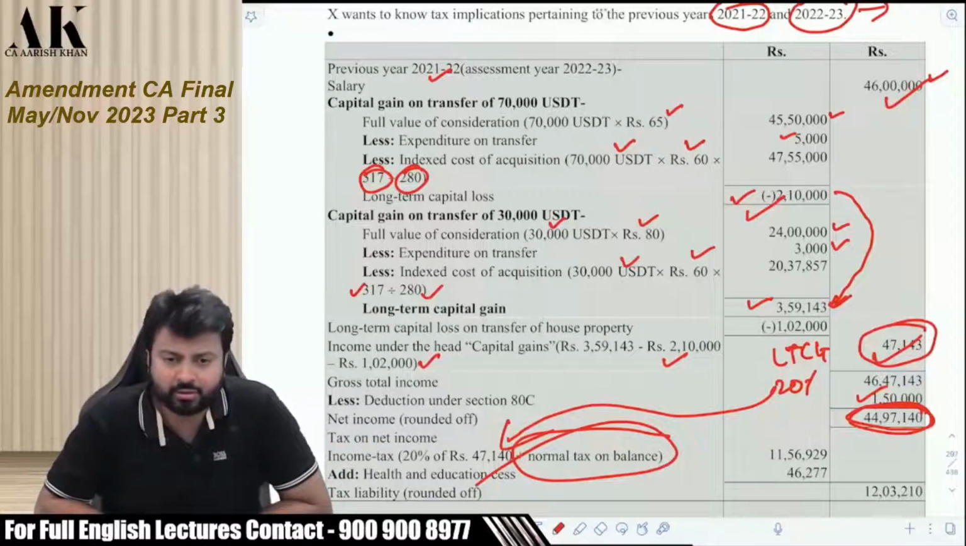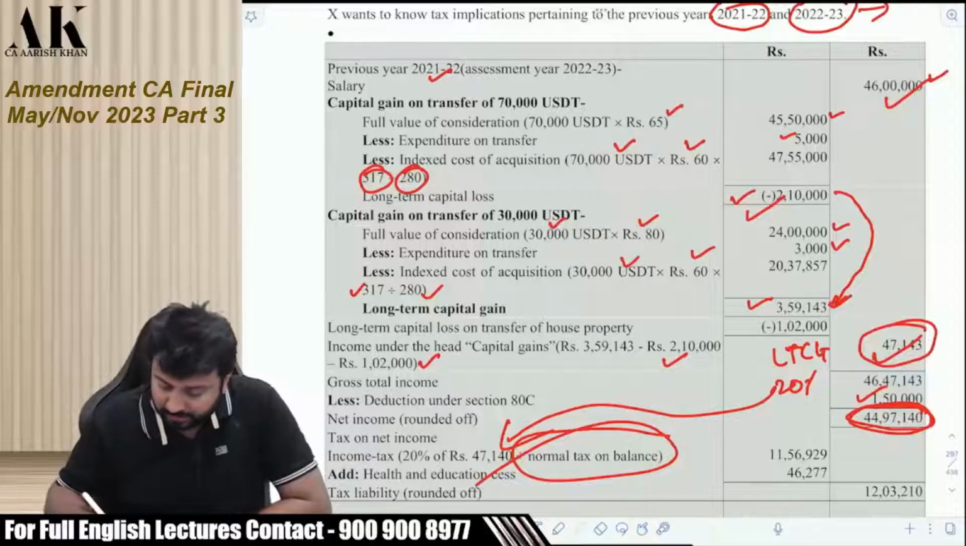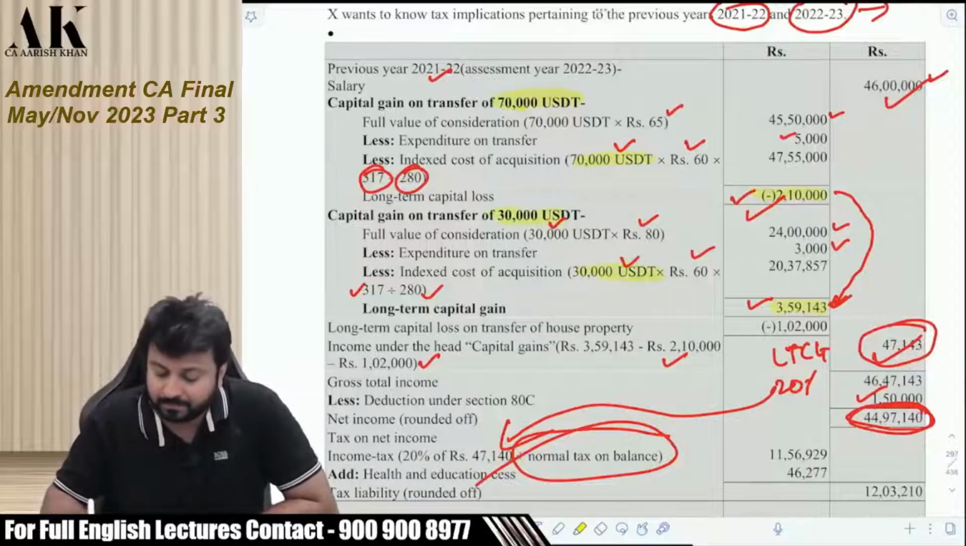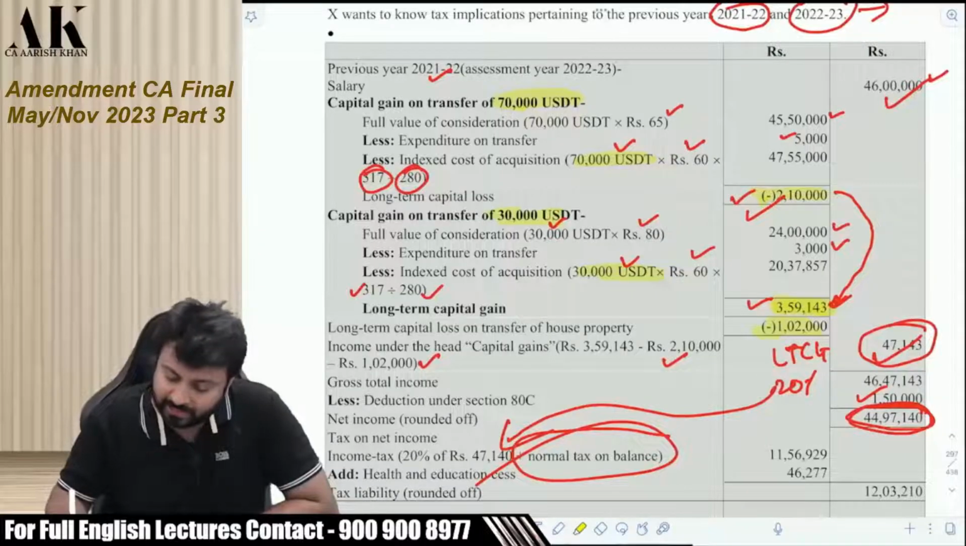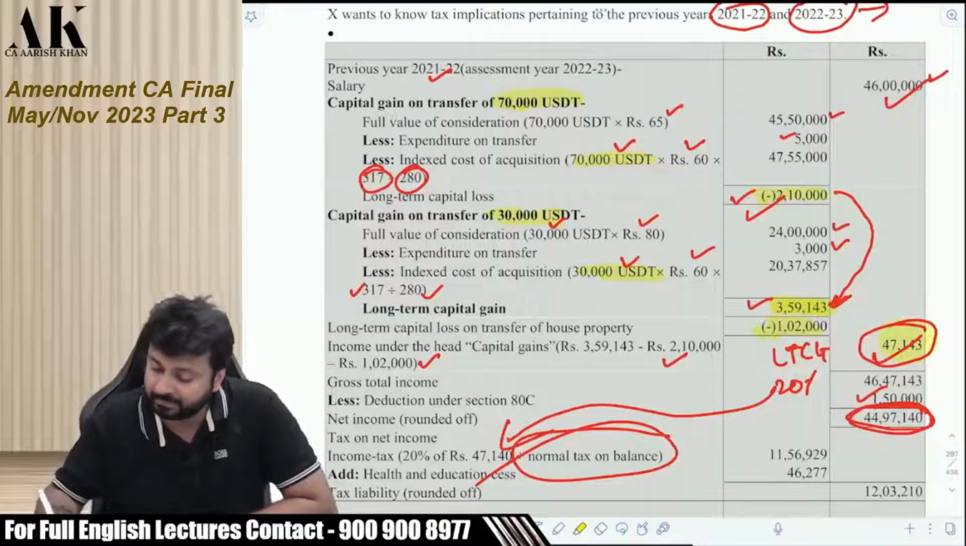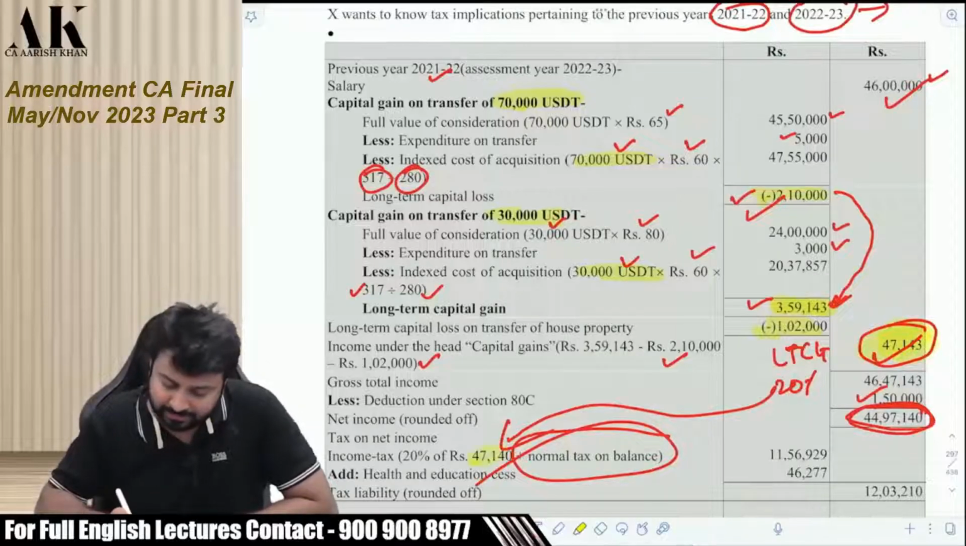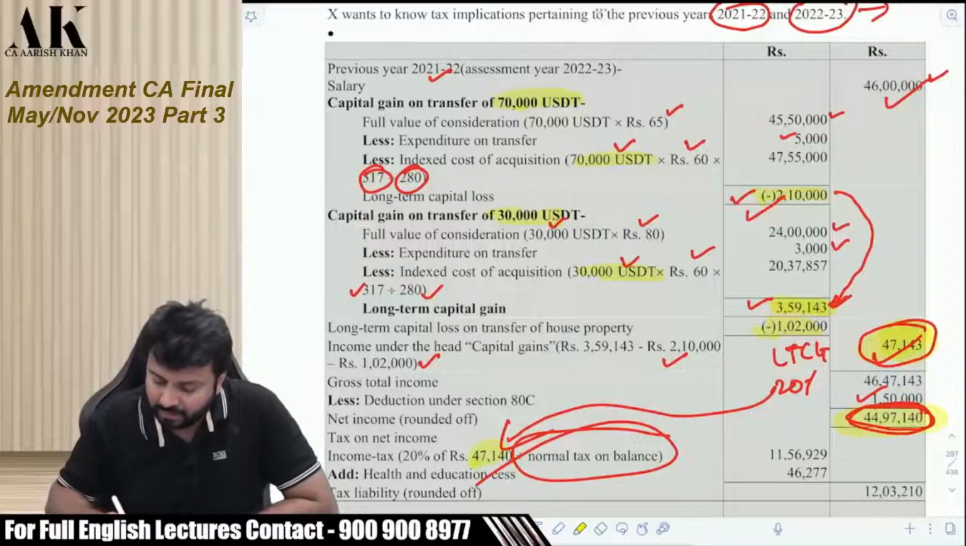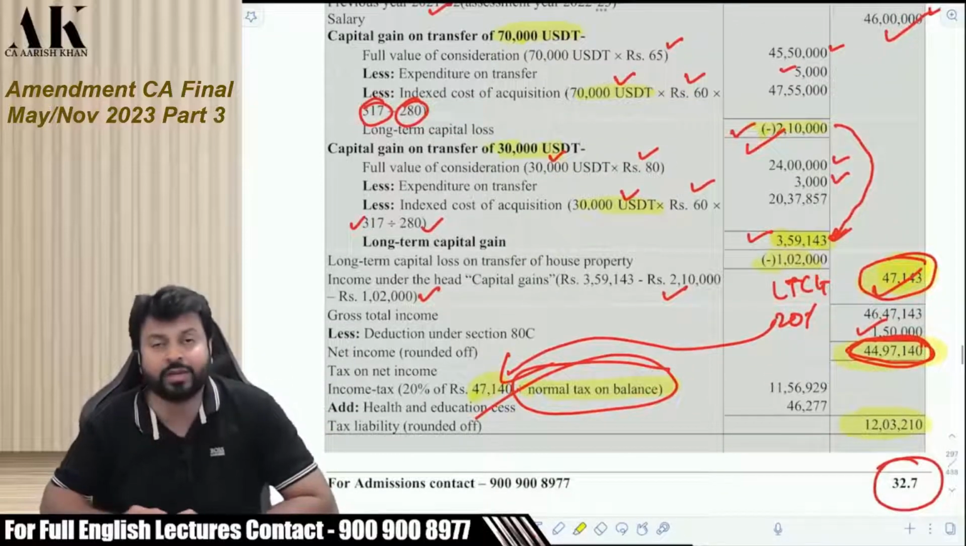You can just check the solution. I can just tell you the solution once more. This first one is long-term capital gains, so you are taking indexation. The second one is also long-term capital gains, you are taking indexation. And there is one more loss of house property. So one gain, two losses. The net is gain 47,143. This 47,143 will be subject to what? Will be subject to 20% tax. And on the balance income out of this, you will be applying the slab rates. Once you apply the slab rates, you will get this much tax as your final tax. Okay.